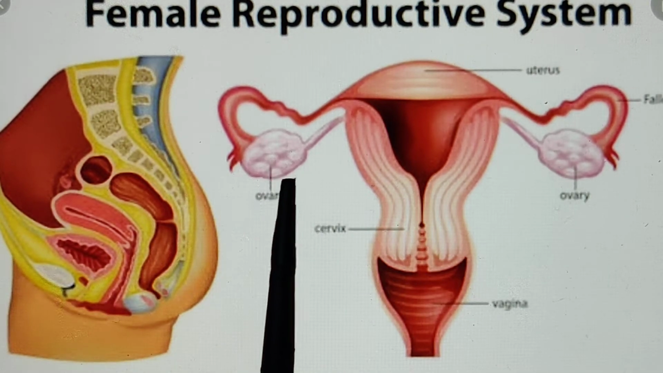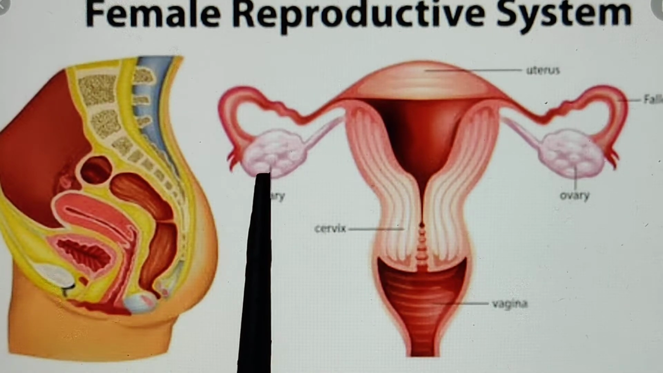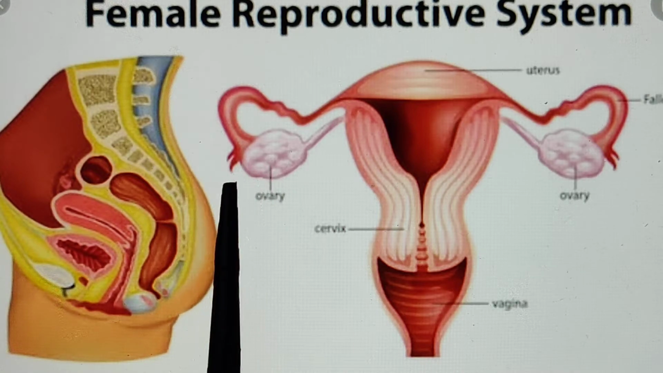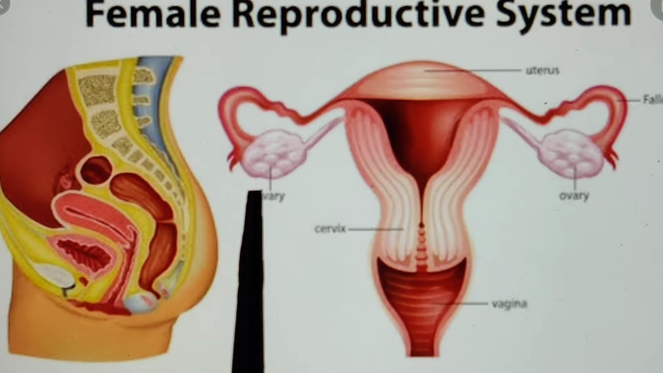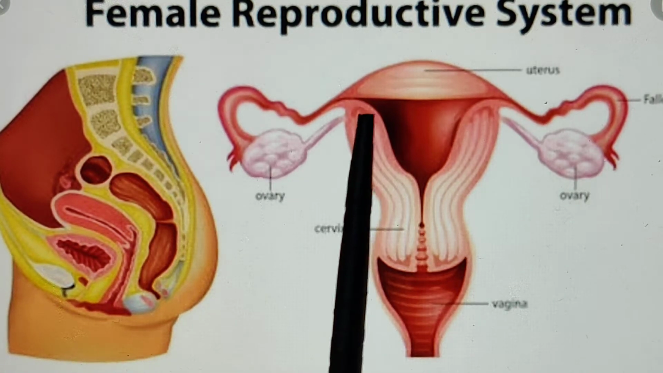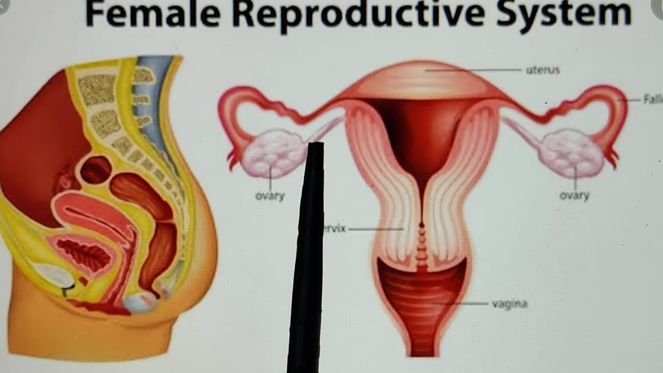So how are the ovaries suspended to the abdominal wall of the human female? As we discussed, it is located in the lower abdominal cavity. So it is suspended to the abdominal wall by mesovarium and it is attached to the uterus by ovarian ligament.